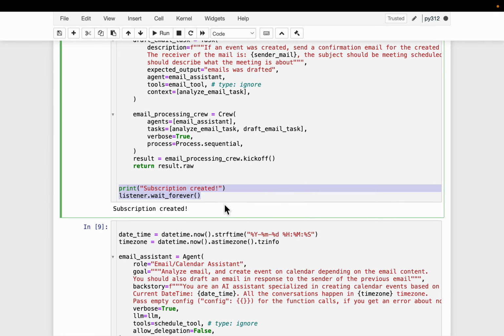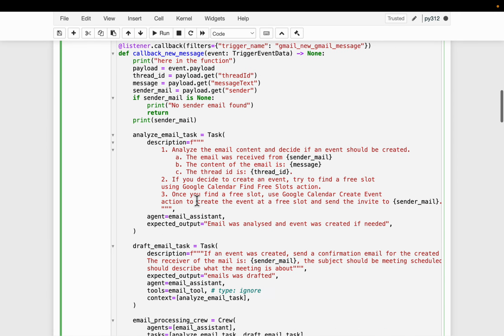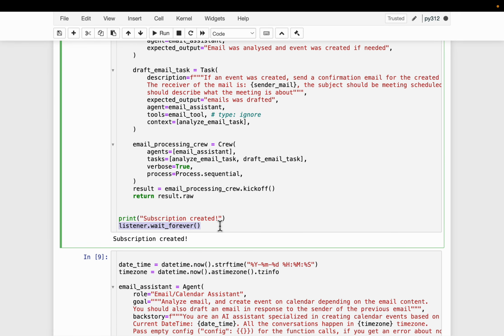And this is where we are pairing our listener with the Gmail. Actually, we did pair here, but here we are sort of going live, right? So we are making our listener listen to the email. Now wait forever, so it will be continuously monitoring. Now I haven't checked all the options, but here we can configure so that the listener will monitor for an event for the next 1 hour, 24 hours, so on and so forth. So that can be configured.